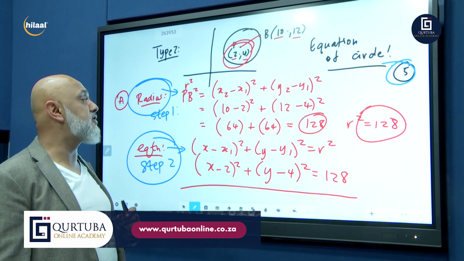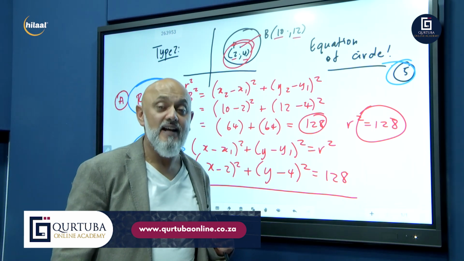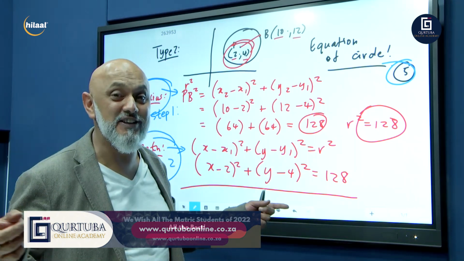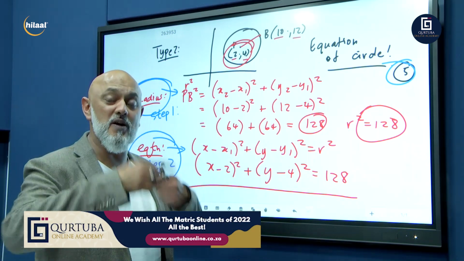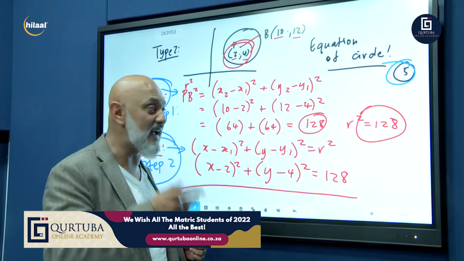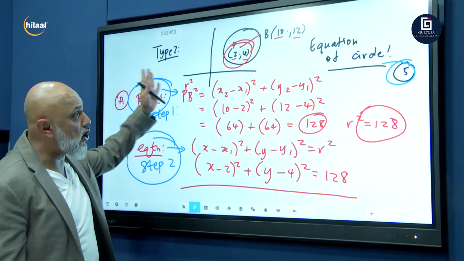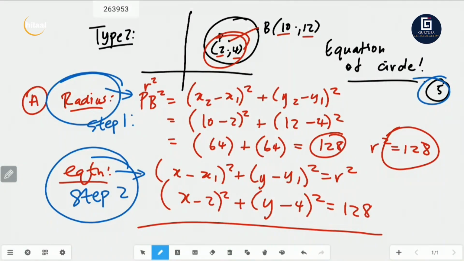So this was type 2. We're now going to go into type 3, guys. Now, type 3 is where they give you the equation and you're going to complete the square and work backwards in order to find the coordinates of the center of the circle and the radius. So type 1, type 2, I hope you guys have taken all of this down.